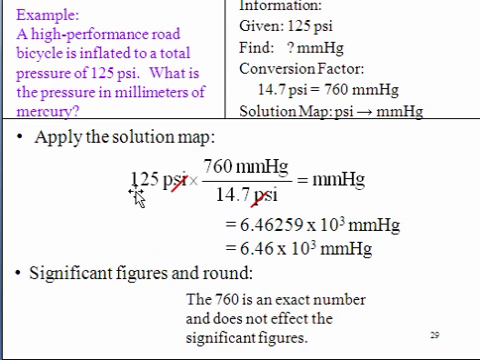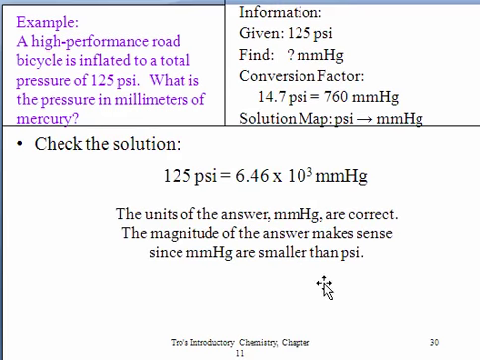Now let's look at sig figs. We have 3 sig figs to begin with. This is our last allowable sig fig right here. I'll look to the right, it's only 2, so 6.46 times 10 to the 3 millimeters of mercury. 760 and 14.7 are going to be considered exact numbers. So the last thing we want to do is make sure that our answer makes sense. 125 pounds per square inch, 6,460 millimeters of mercury. Yes, that makes sense because there are many, many more millimeters of mercury than there are pounds per square inch in this conversion factor. So we should have a higher number here, and we definitely do.